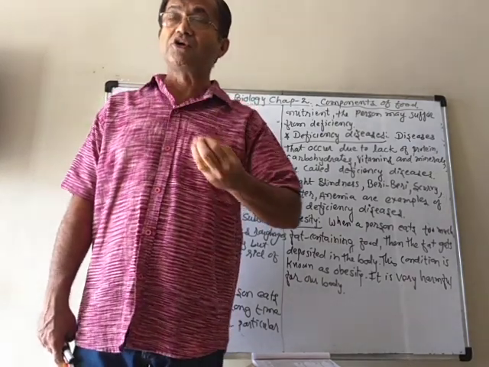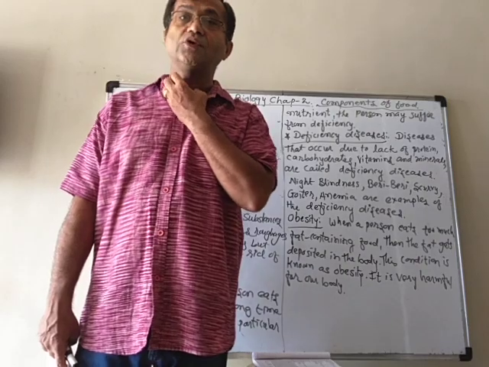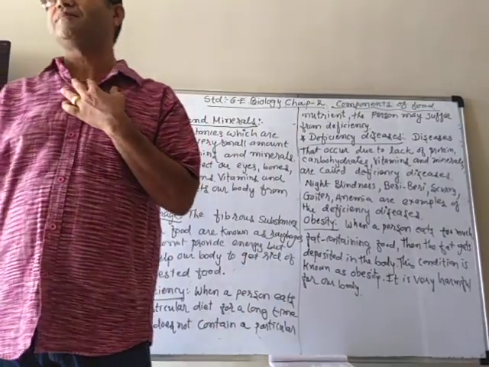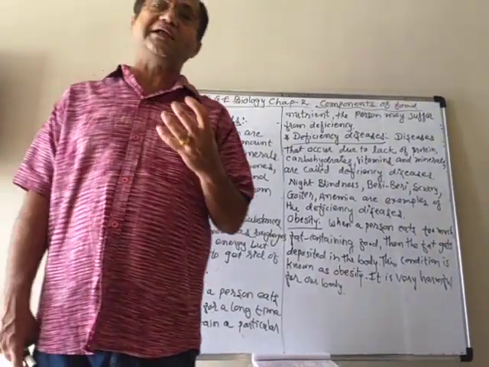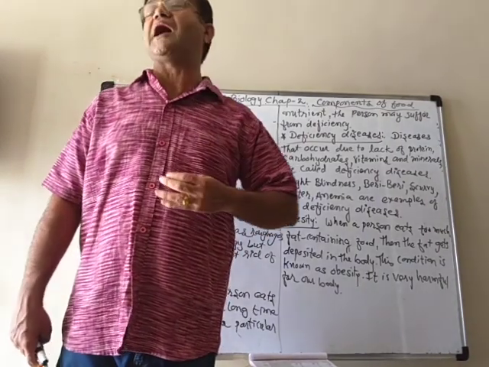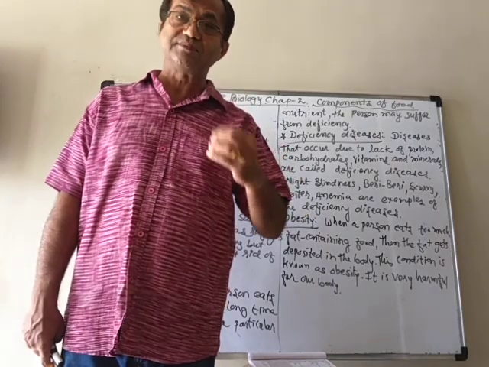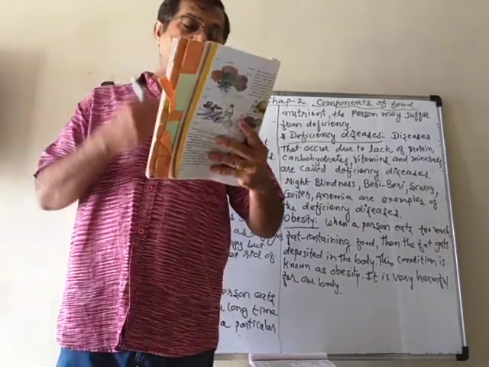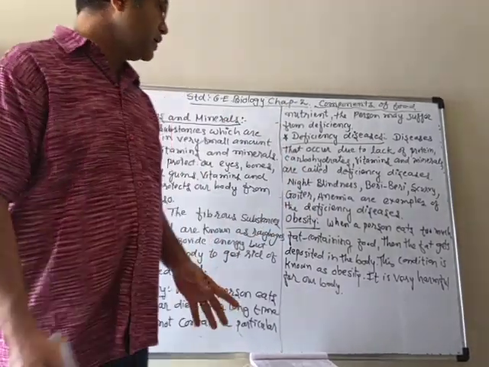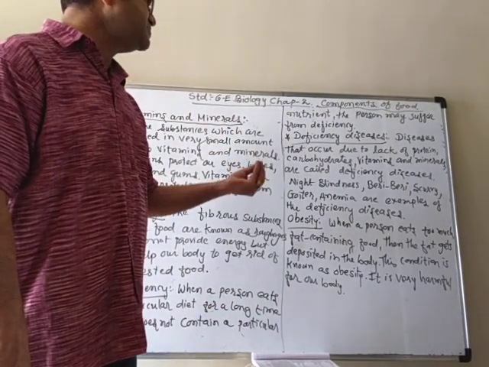Why? Because here there is a gland called the thyroid gland, and if that thyroid gland cannot get iodine, it gets swollen. That disease is known as goiter. And so on, there are different deficiency diseases.